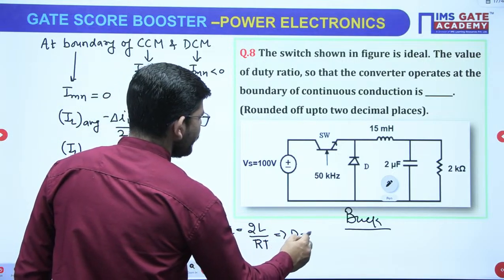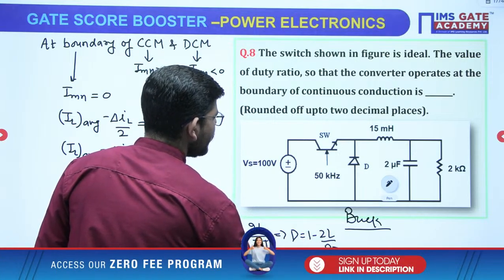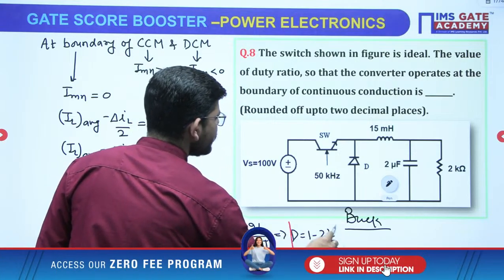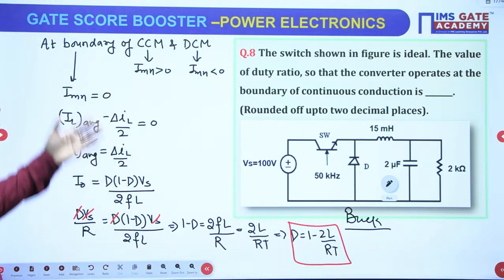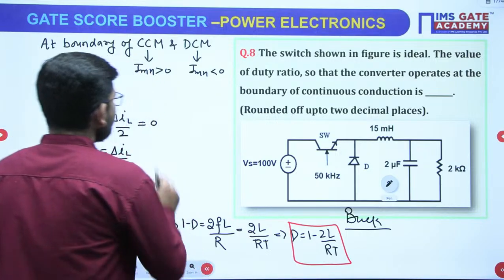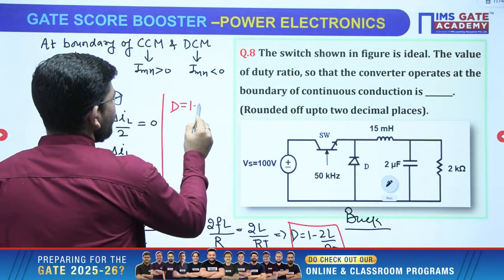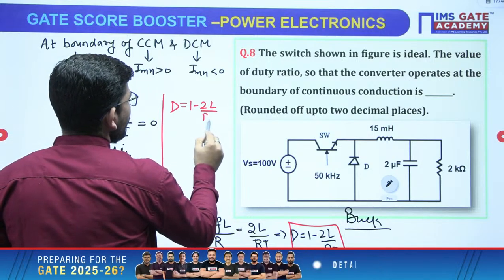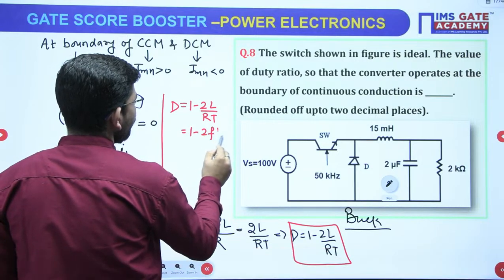So what will be the value of D? The D value will be 1 minus 2L upon RT, and this you can utilize as a formula if you can practice that. Otherwise, no need to do that. You will apply the condition and you will get it, okay? So what is the value of D? D is 1 minus 2L over RT, or 1 minus 2FL over R.